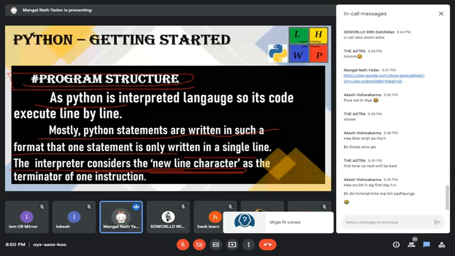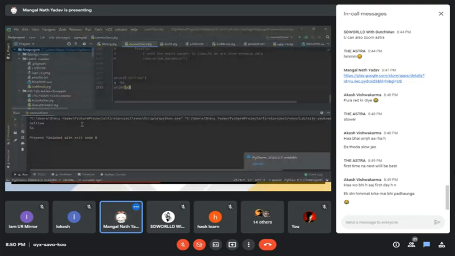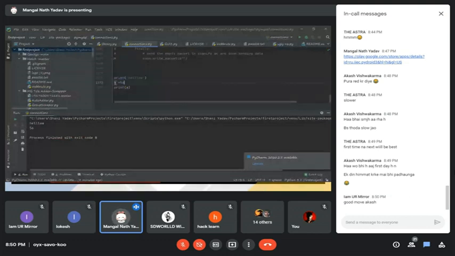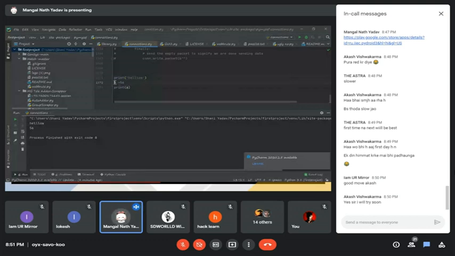Like I've written this code: print hello, and a equals 56, which assigns the variable a the value 56, and then we print a. It prints hello, and that's the line. Then there's nothing on the next line, and it goes to the next. It will end this line and give the output. That's it.